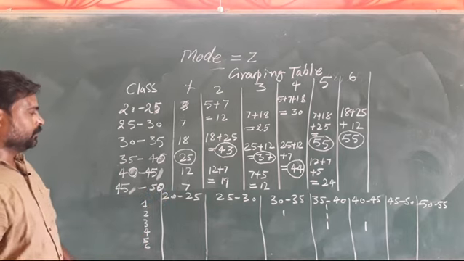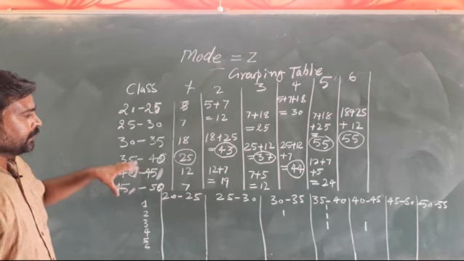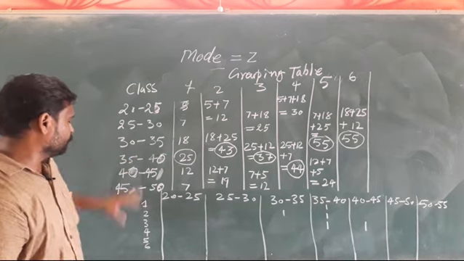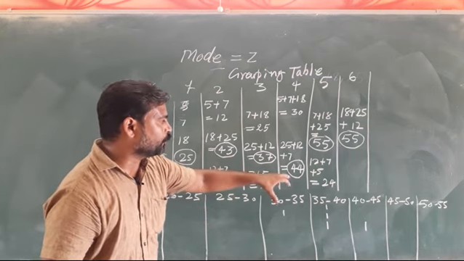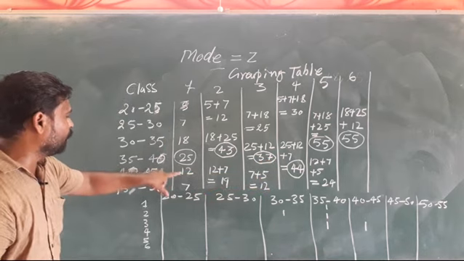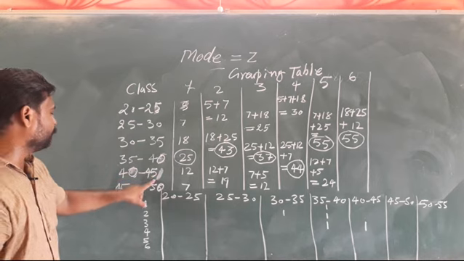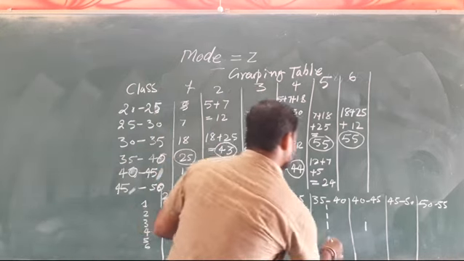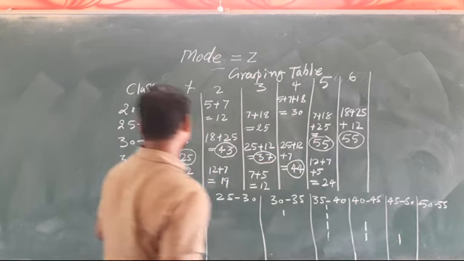Okay. Now the next is the fourth group. The fourth group has the maximum frequency 44, which stands for 25, 12 and 7. 25, 12 and 7 means 35 to 40, 40 to 45, 45 to 50. So that means 1, 2 and 3.